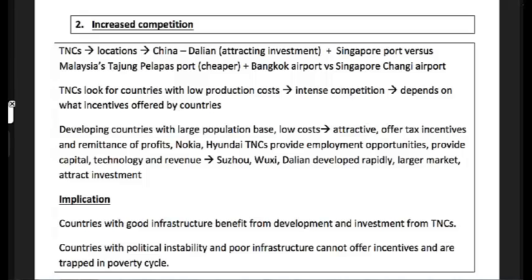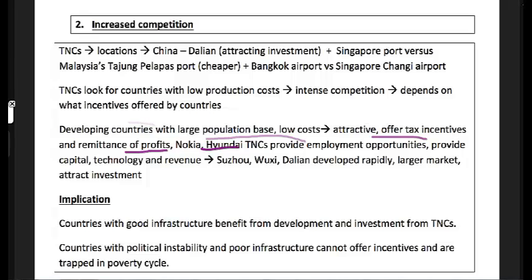So Dalian, attracting investments, tax incentives, Singapore Port versus Tanjong Pelepas, Bangkok Airport, of course the idea is cheaper rates, facilities as well. So TNCs look for countries with low production costs, depending on incentives. So developing countries with a large population base and low costs are attractive, and these are the methods in which it's done: tax incentives, remittance of profits, examples such as Nokia, Hyundai.